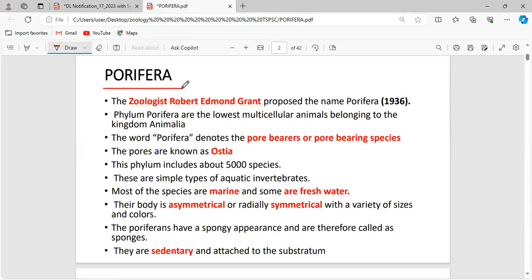The first thing is Porifera general characteristics. Zoologist Robert Edmund Grant proposed the name Porifera. He coined the term Porifera in 1836. The grade of Porifera is the lowest multicellular animals.